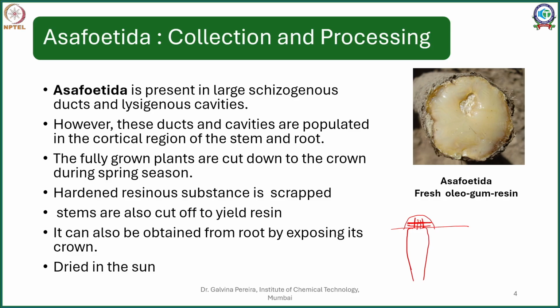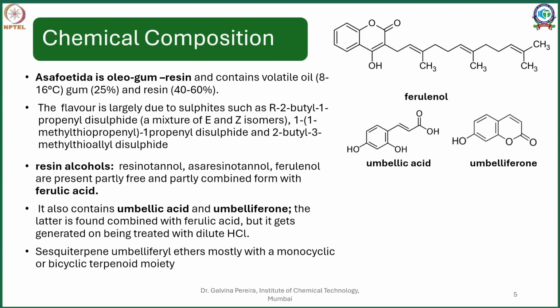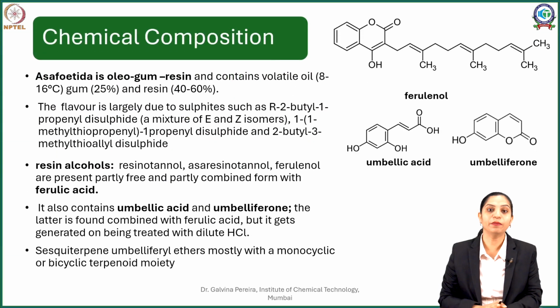One more advantage of preparing compound asafoetida is you get a free flowing powder which is much more manageable. So what compounds are present in this? Now asafoetida being an oleogum resin contains essential oils, that is volatile oils, approximately 8 to 16%, gum 25%, and resin, which is the major part, about 40 to 60%.